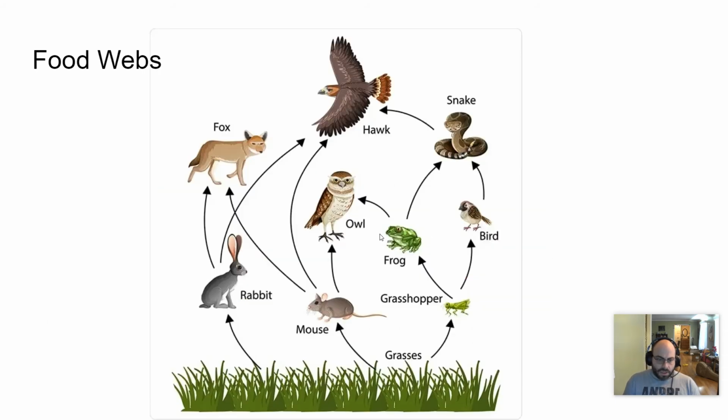A food web shows a better picture of an entire community because it shows all the relationships, not just a single string of them, but all the possible relationships in the ecosystem. It shows you all of that energy transfer. And again, energy transfer from one trophic level to the next tends to only be about 10%, or you would say 10% efficiency is about the highest you could get. Anything more than that is considered extremely efficient. Anything a lot less than that is going to be very inefficient.